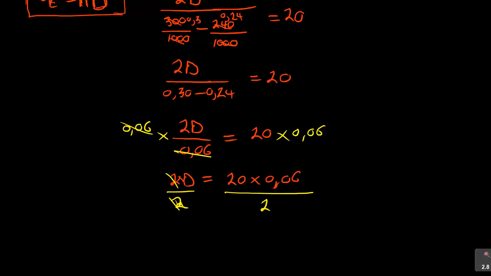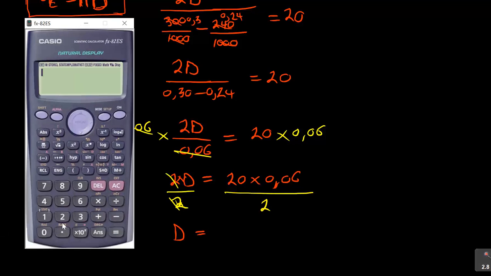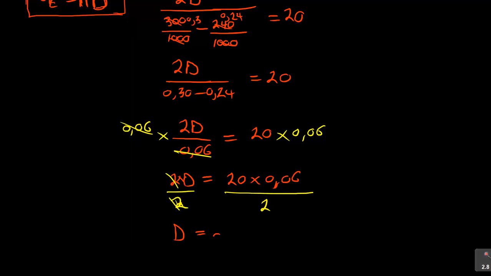When you do that, you get the diameter of that wheel. So what is the diameter? Which is 20 times 0.06. Then you divide that by 2. It will give us, in this case, 0.6 meters. So this is the diameter that I'm having, which is 0.6 meters.